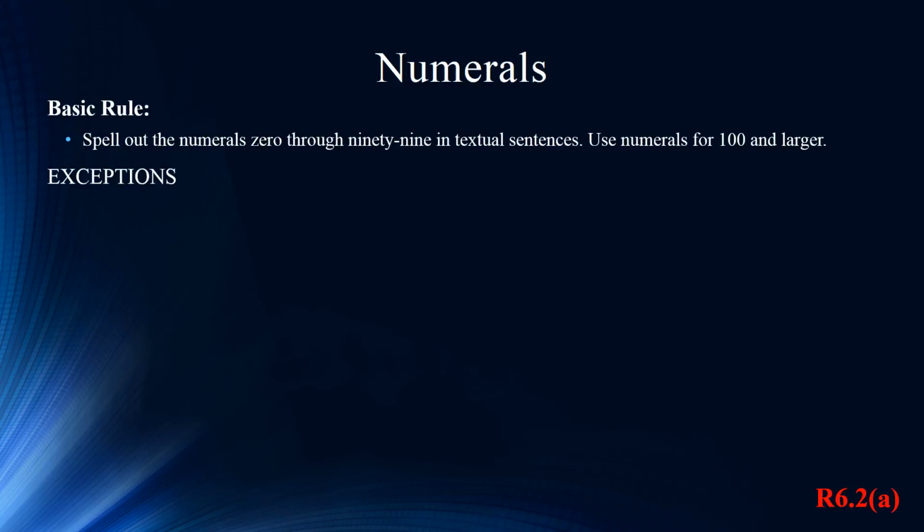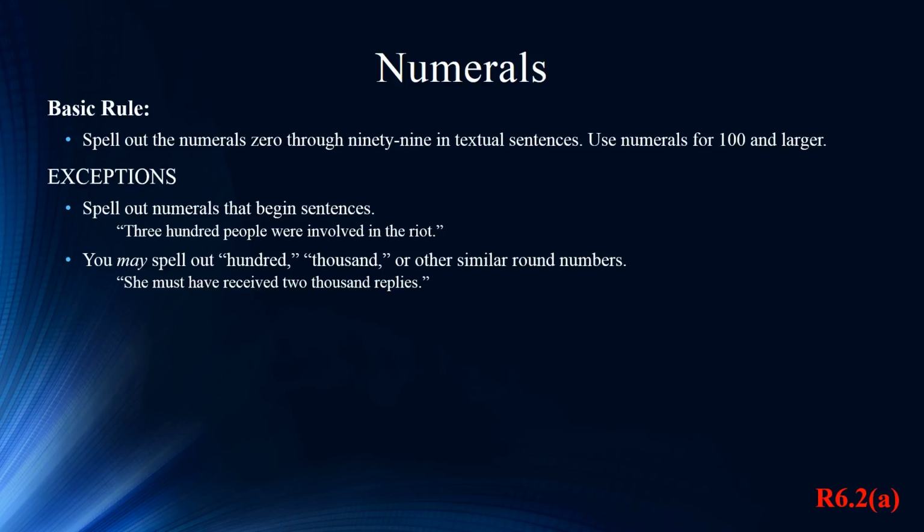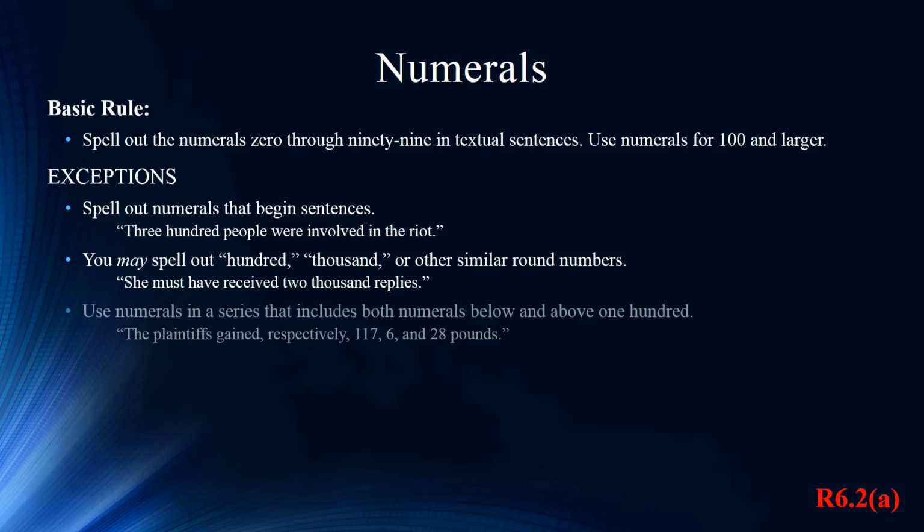For instance, as with anything that begins a sentence, you need to spell out any numerals that begin sentences. You may spell out 100, 1,000, or other similar round numbers, but you need to do so consistently. Next, use numerals in a series that includes both numerals below and above 100.